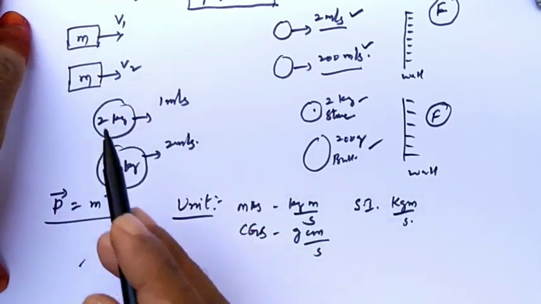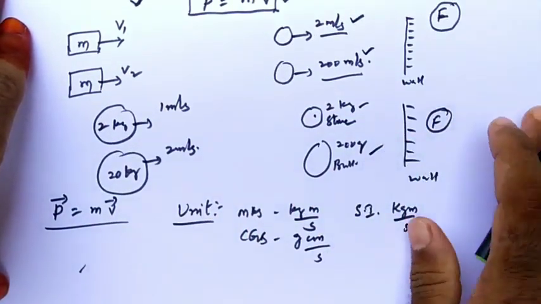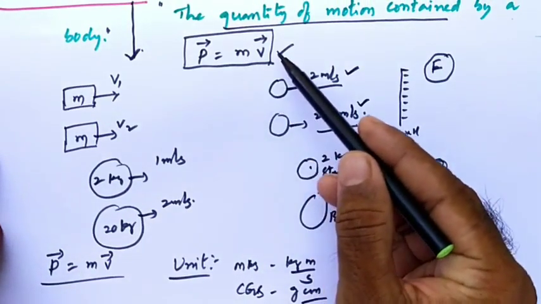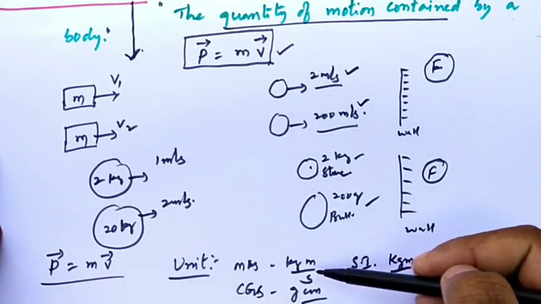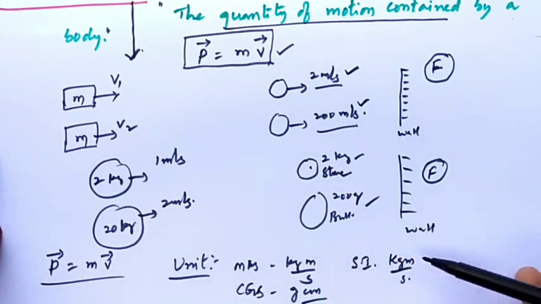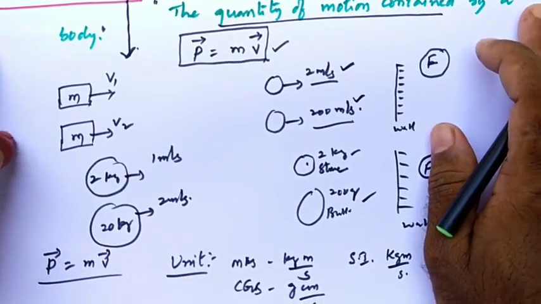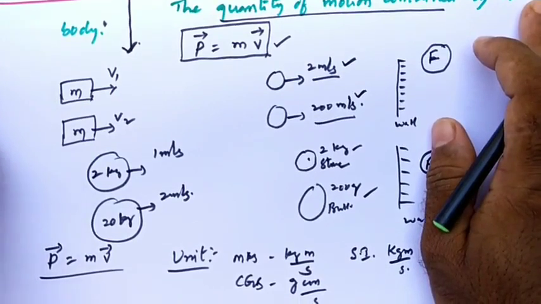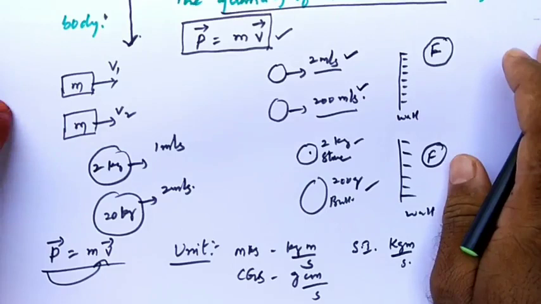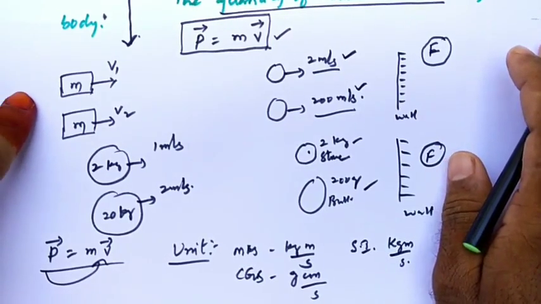Now, momentum is mass in motion, or the quantity of motion contained by a body. Its mathematical definition is the product of mass and velocity. So its units are kilogram meter per second, gram centimeter per second. It is a vector quantity. Then what could be the direction of momentum? The direction of momentum will be in the direction of velocity. Clear?